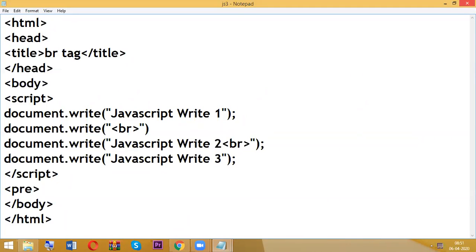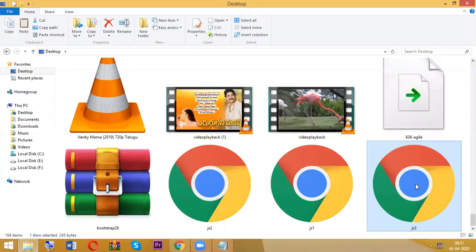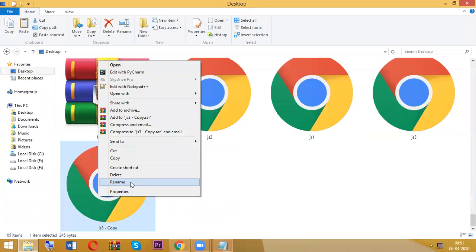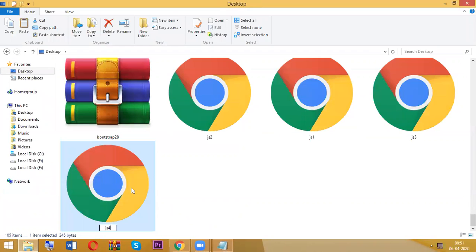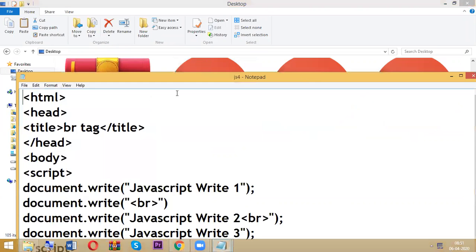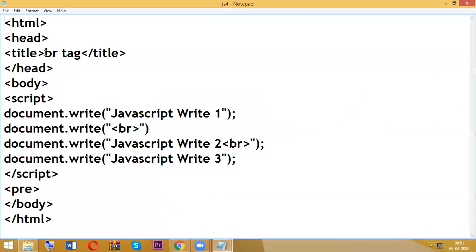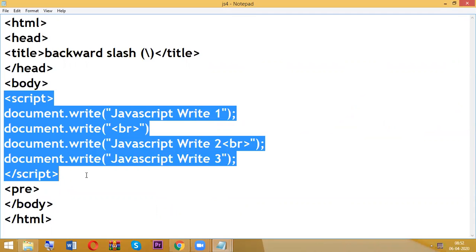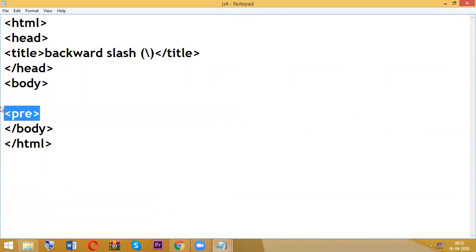Okay, so next we are going to discuss the importance of backward slash. In real time, the recommended practice is always writing the code inside the head part, JavaScript.